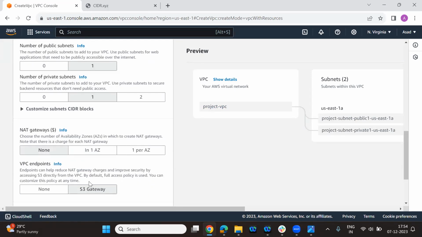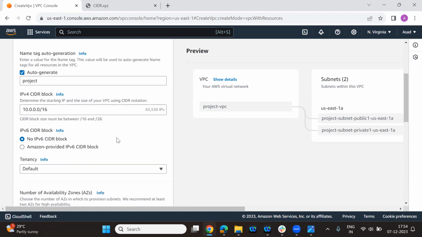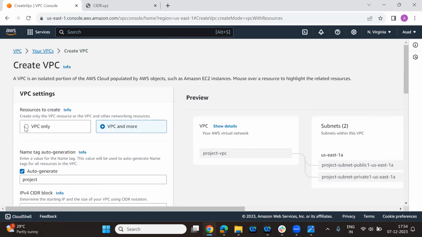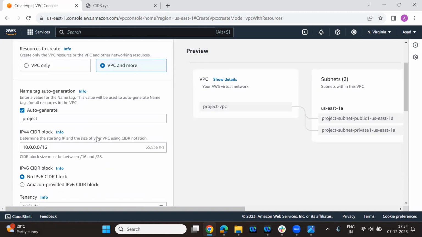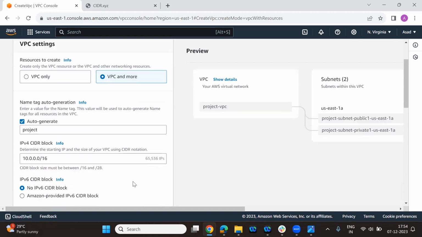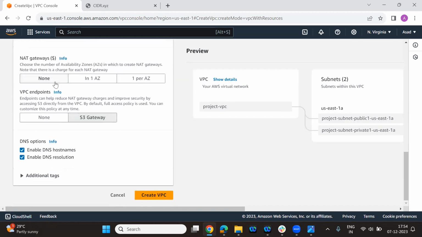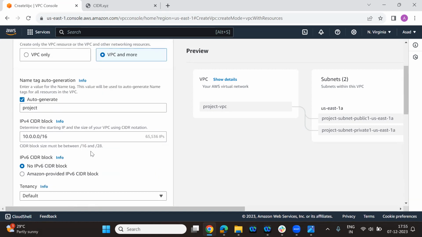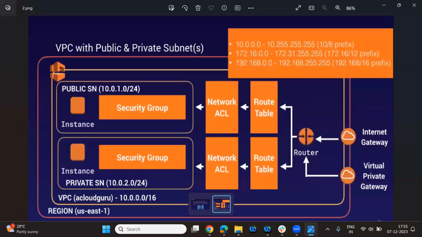First, I'll show you how it works as usual with the normal VPC part, and then I'll use the NAT gateway, so that you come to know what the difference is when you are using the NAT gateway and when you are not using it. So, this is it for the day.